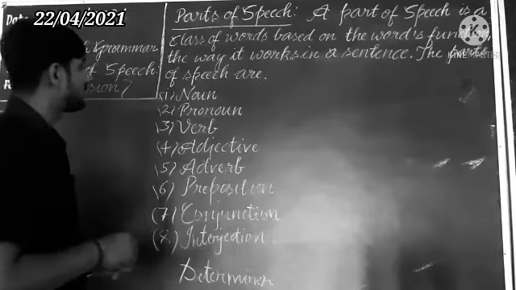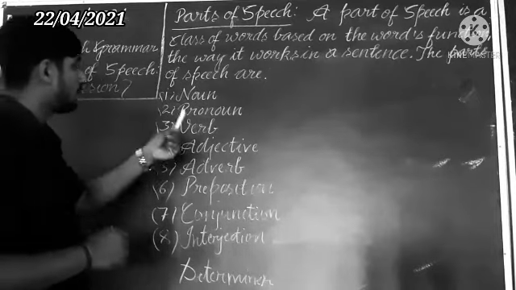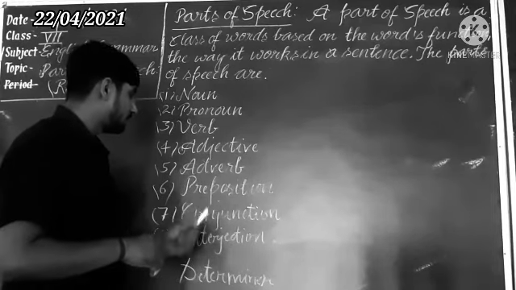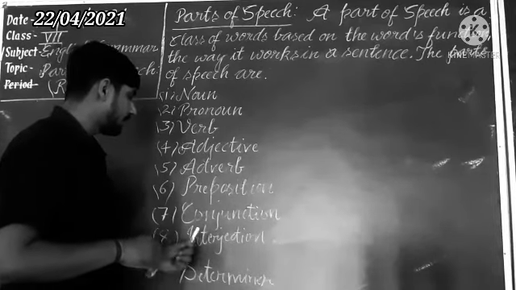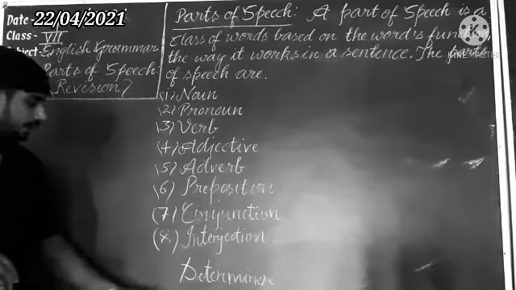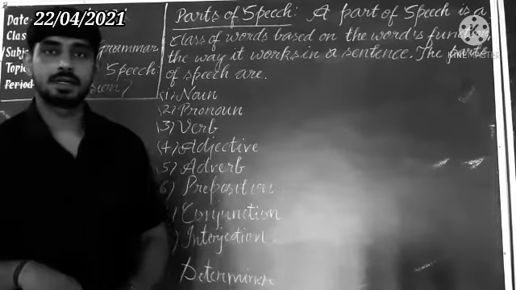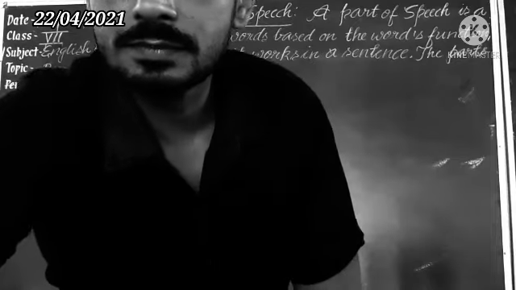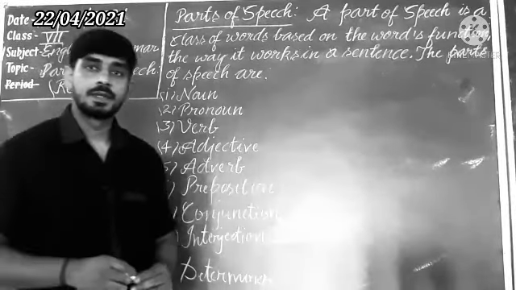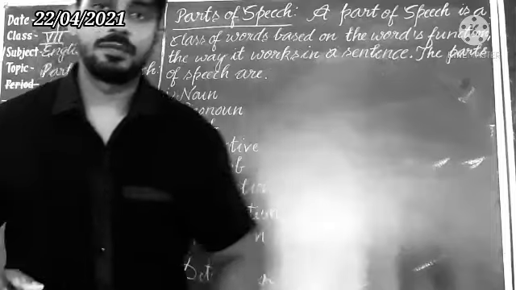The parts of speech are noun, pronoun, verb, adjective, adverb, preposition, conjunction, interjection, and we will also include determiner. Understand? So now we will discuss each one by one.